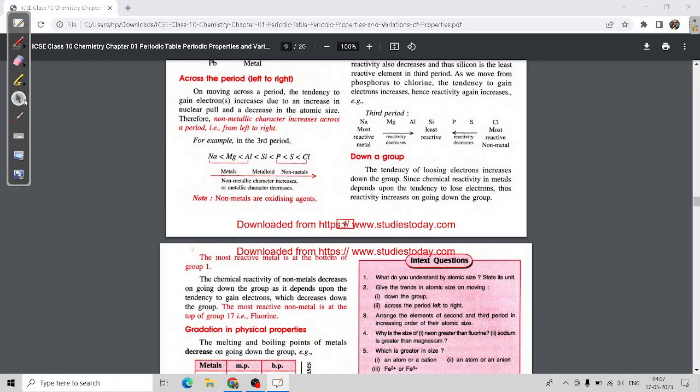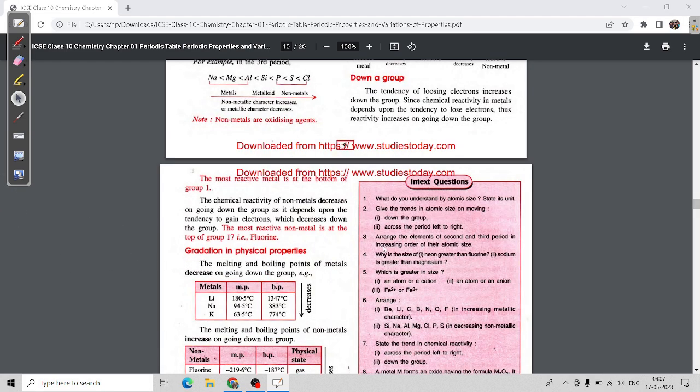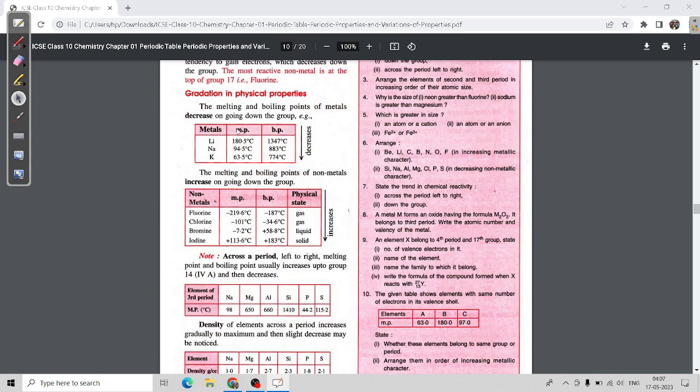Next we have to check the group variation in physical properties. Check here the boiling point of metals. Boiling point of metals decreases, and melting point and boiling point decrease as we move down, because although the nuclear charge increases, due to the last shell it will decrease.